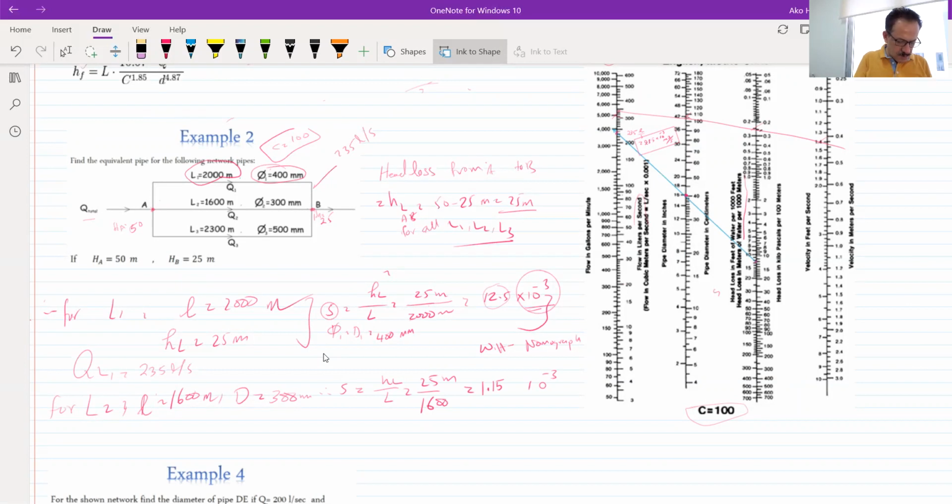Okay, just let me check. 25 divided by 1.6, it's 15.62. Now, for this value, this is the S. And also we have the diameter of line 2, which is equal to 300 millimeters.